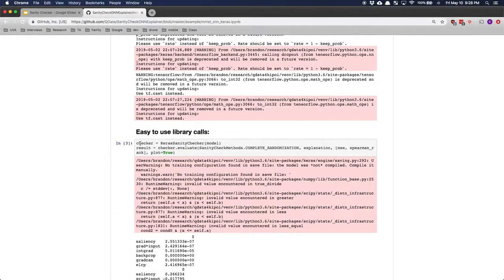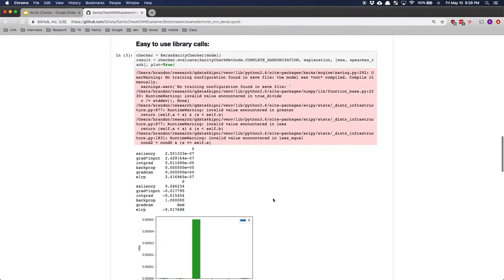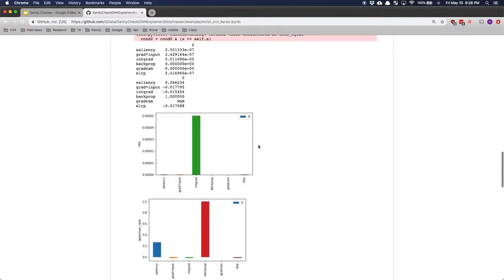And then again, the library calls are very short. We just initialize a new sanity checker with our given model, and then we call evaluate. We can provide as many different similarity metrics as we want. Right now, we're picking both MSE and Spearman rank. Then we're going to run a complete randomization, and the library will automatically show the results for the given explanation method and the given randomizations.